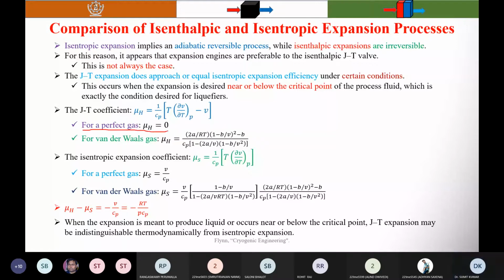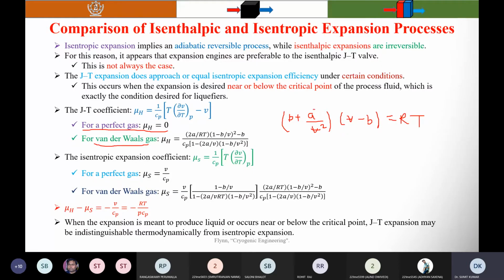Now, the second case: if you apply the van der Waals gas relations, you know the van der Waals equation: P plus a by v squared, into v minus b, equal to RT. What is the physical significance of these two constants a and b?